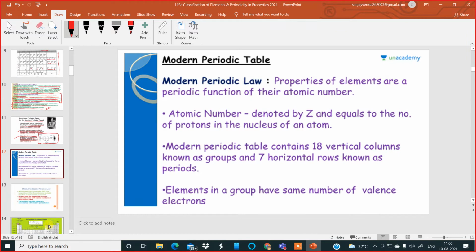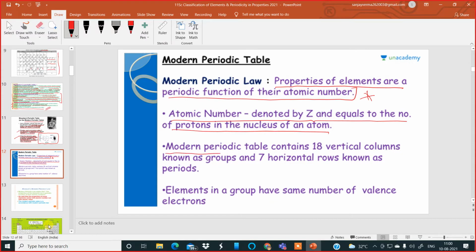Now, looking further at the details of the modern periodic table. The law first: the properties of elements are periodic functions of their atomic numbers, not atomic masses or atomic weights anymore. This is one important point to keep in mind. Atomic number is denoted by Z and equals the number of protons in the nucleus of the atom, or truly the number of electrons. The modern periodic table contains 18 vertical columns, which are known as groups, and 7 horizontal rows, which are known as periods. We'll be looking at this in the next slide. Elements in a group have the same number of valence electrons. This is a known fact. So these are a few details about the modern periodic table.